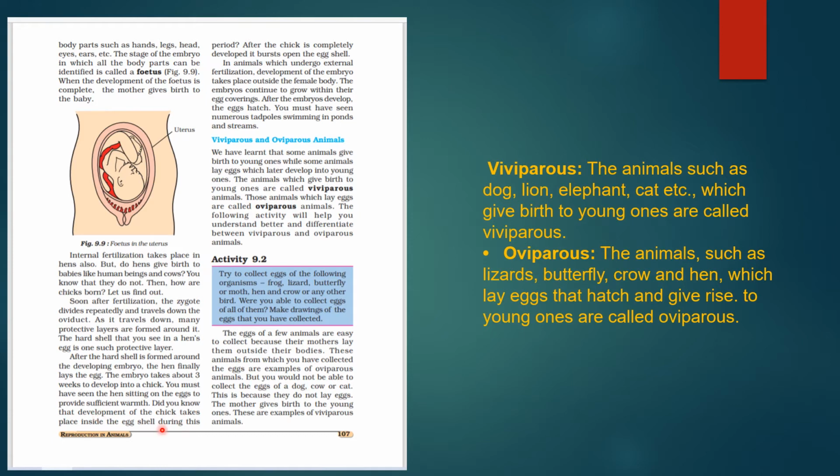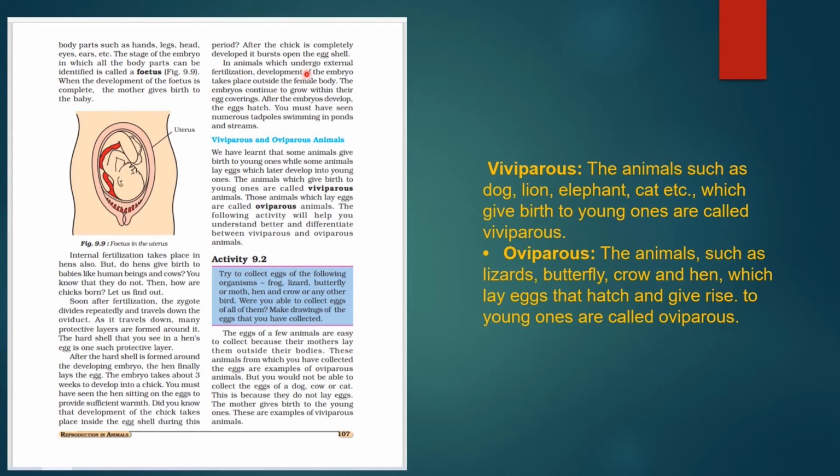The development of the chick takes place inside the eggshell during this time period. After the chick is completely developed, the hard shell bursts open and the chick comes out of it.